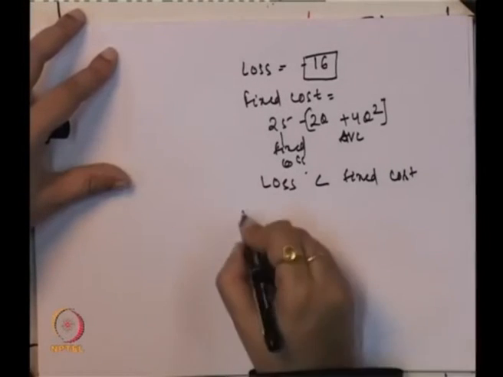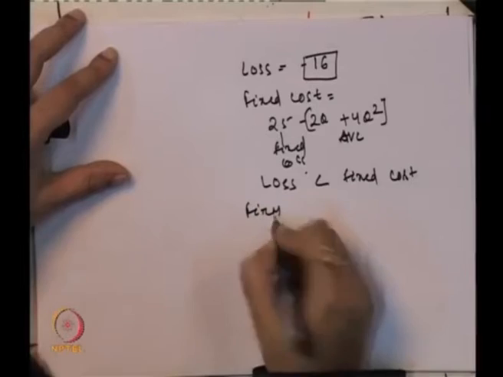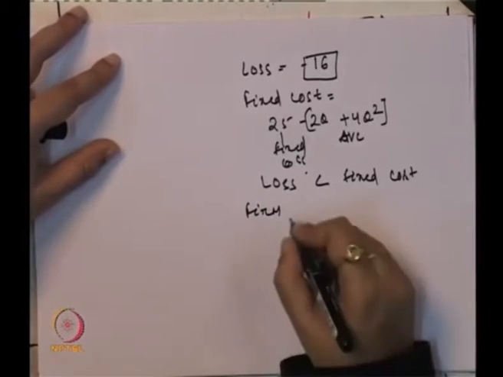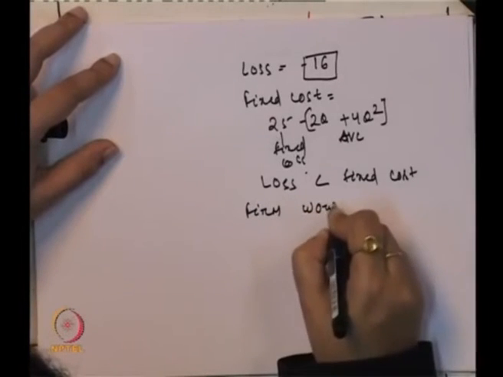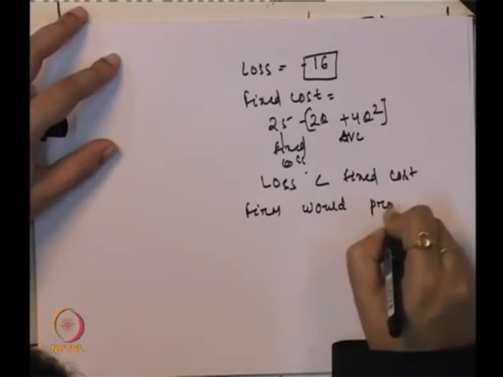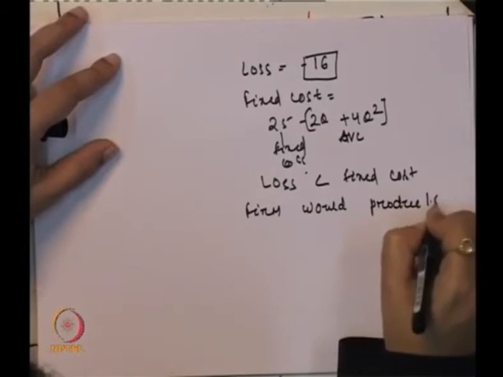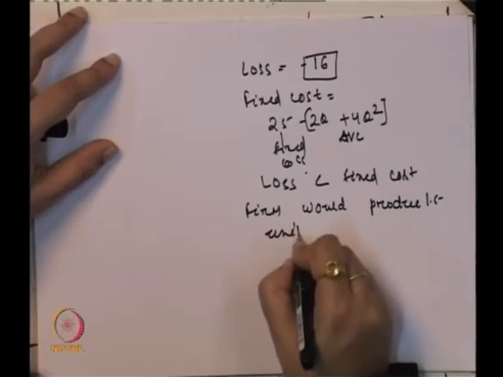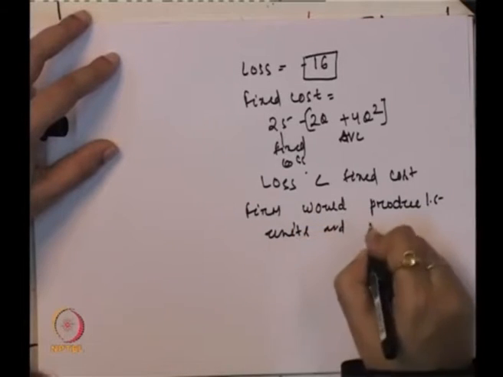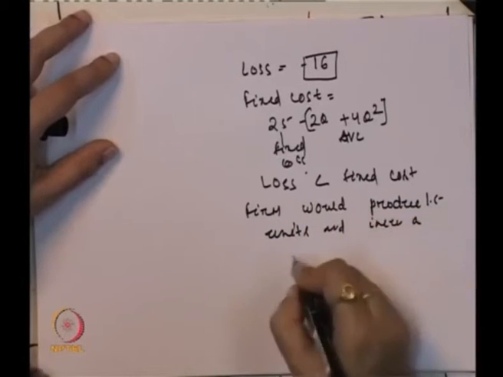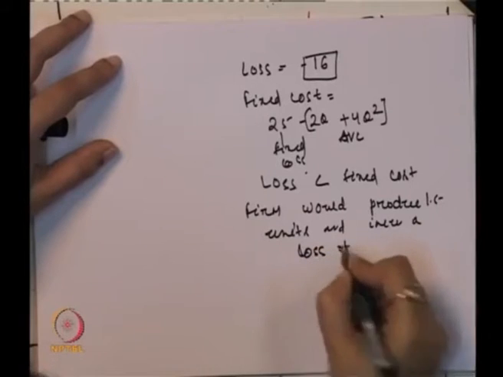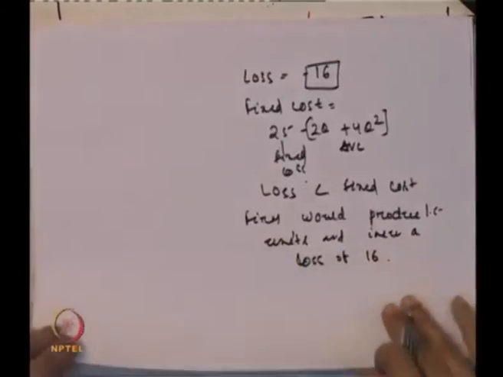So what is the thumb rule, or what is the decision for the firm now? The firm would produce 1.5 units and incur a loss of 16. But the natural question comes here: why should the firm produce when they are getting a loss of 16 rupees?